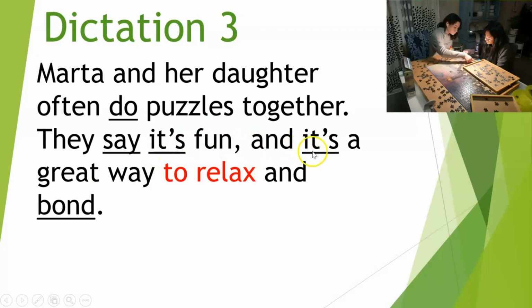And then we've got it is right here again. So we've got is and is in these 2 cases. And then we've got the infinitive form of to relax, and then we've got bond. So do, say, is, to relax, of course, is an infinitive, and then we have bond as well. Now, in this case, we can say, and it's a great way to relax and to bond.